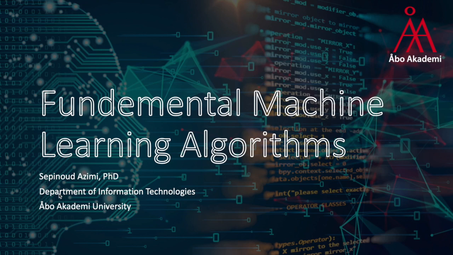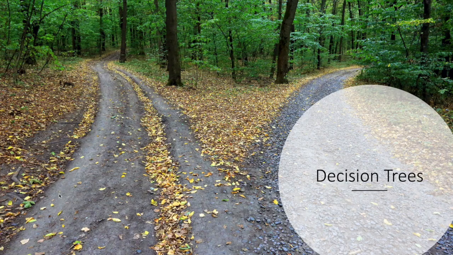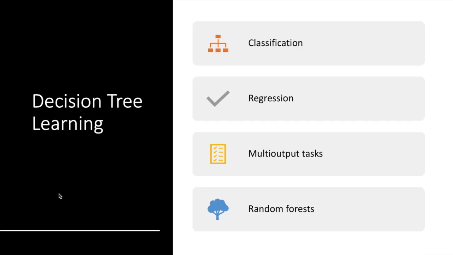Okay, now let's start discussing another machine learning algorithm, which is the decision trees. Decision trees are versatile machine learning algorithms that can perform both classification and regression tasks, and sometimes even multi-output tasks. They are very powerful algorithms capable of fitting complex data sets. And decision trees are also the fundamental component of random forests, which are among the most powerful machine learning algorithms